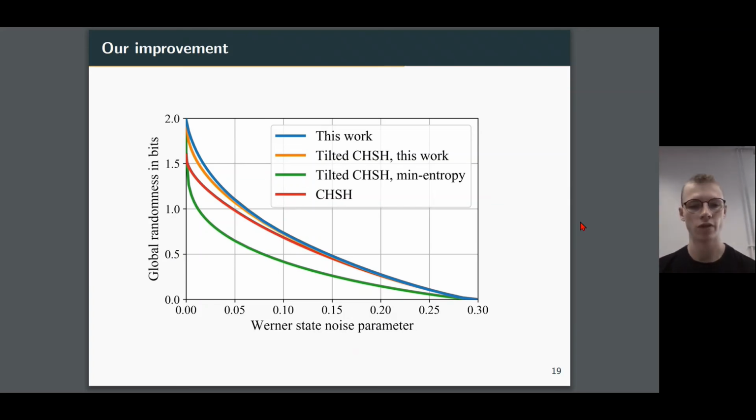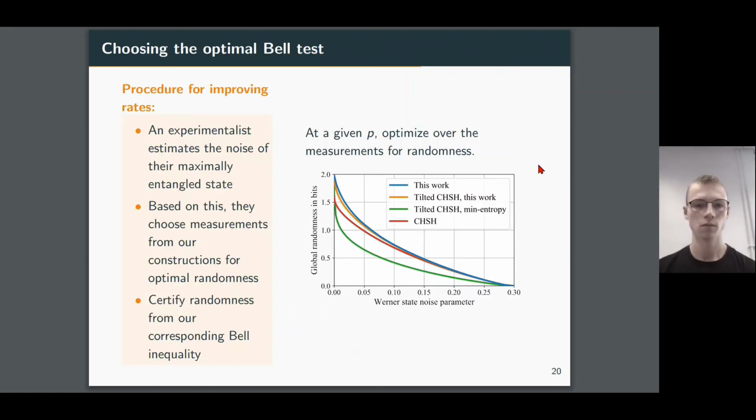And secondly, what we've done is we've compared our optimal constructions. So these are the constructions that give the tight upper bound, and we see an additional improvement on the tilted CHSH as well. So now we can put forward the following procedure for how one might improve rates in a practical quantum random number generator that's device independent.